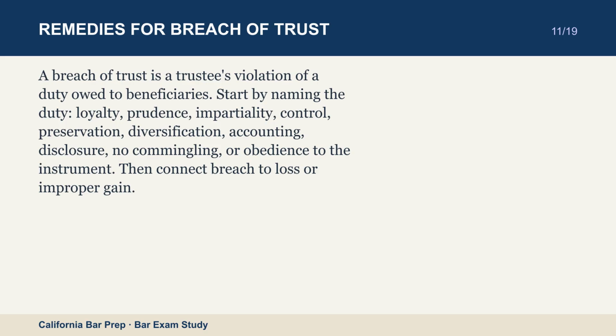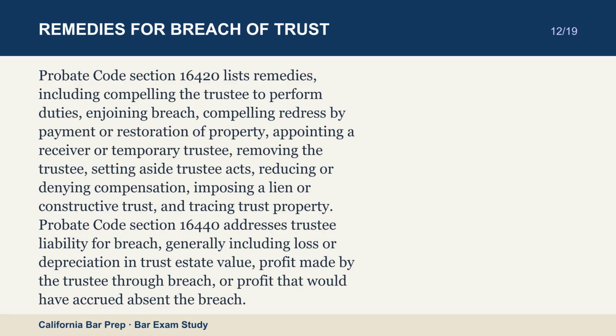Probate Code Section 16420 lists remedies, including compelling the trustee to perform duties, enjoining breach, compelling redress by payment or restoration of property, appointing a receiver or temporary trustee, removing the trustee, setting aside trustee acts, reducing or denying compensation, imposing a lien or constructive trust, and tracing trust property.